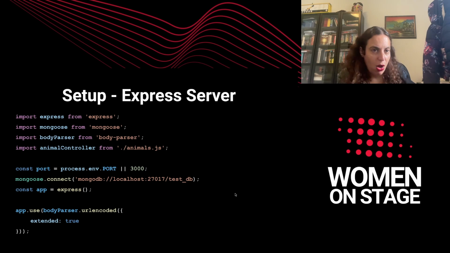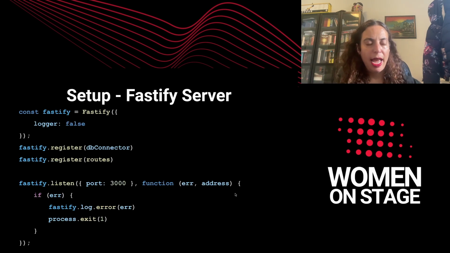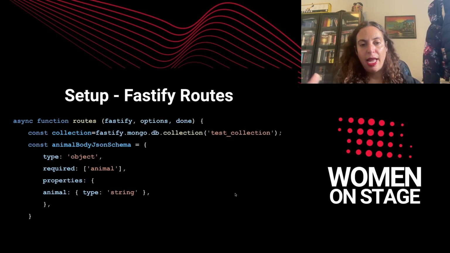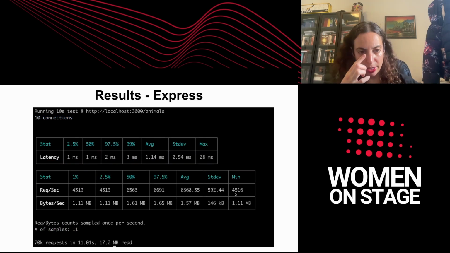Well, let's start with the code. So this is the Express server that we're looking at. Pretty simple server, and it runs on port 3000. The code is also simple. One POST request that would just insert data into the database. And then we have the Fastify server that also has database code and runs on port 3000. On the Fastify server, what we're going to do is insert this object into the database. Okay, so let's go into the results.